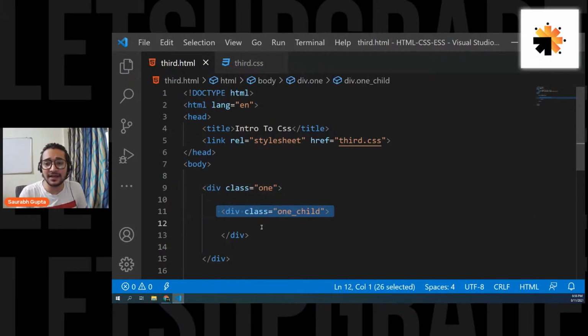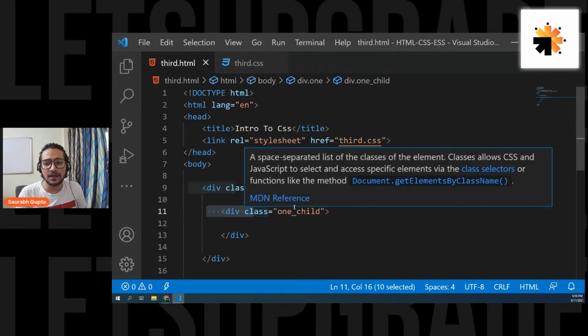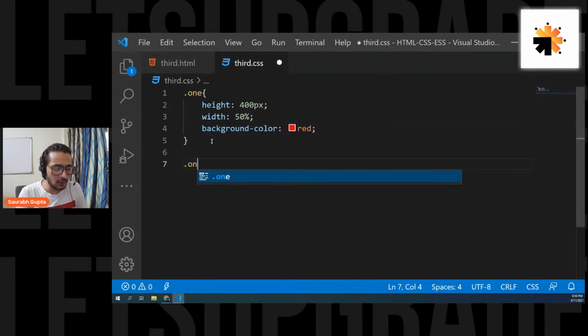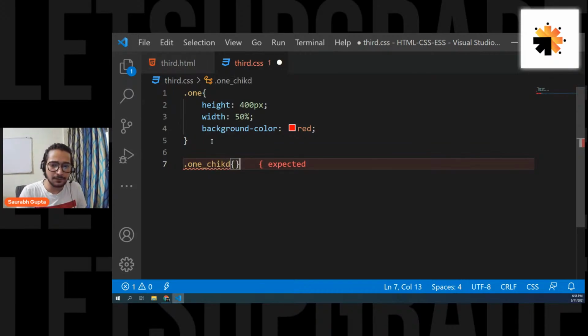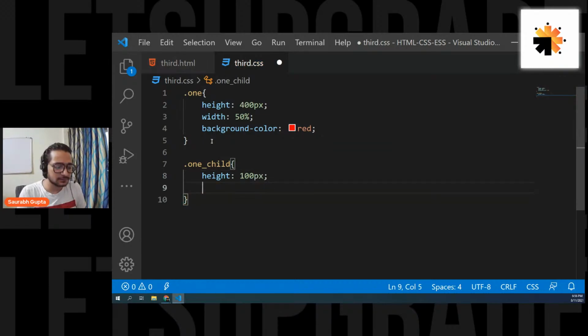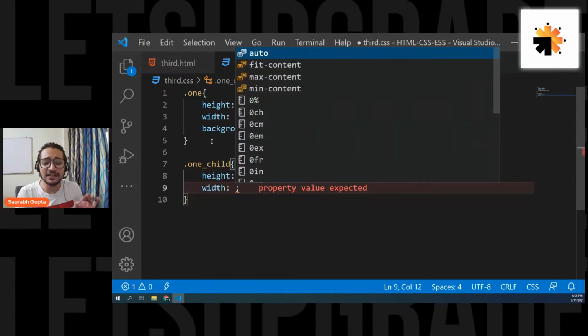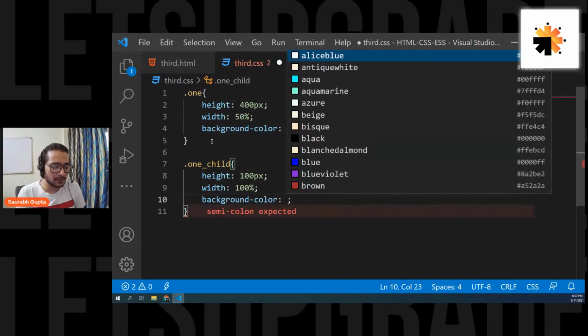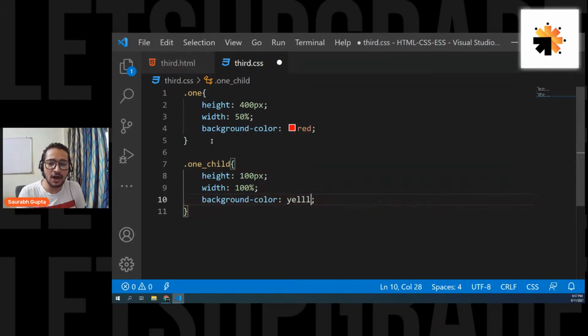Now it's inside the div. That means this div is the parent of this div. Everyone, please focus. So now one child is basically the child of one. And let's say I write some CSS for it. Dot one underscore child, and I give it a height of 100 pixels. And I give it a width of 100%, and let's also give it a background color of, let's say, yellow.